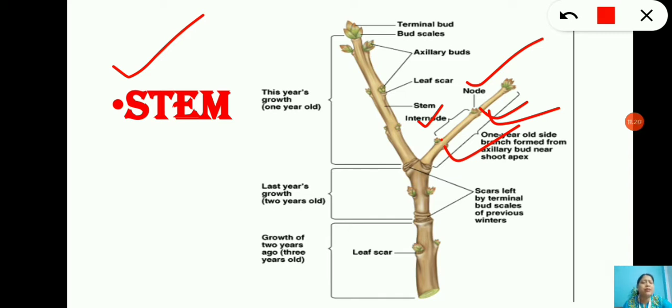Here you can see terminal bud scale, axillary bud, leaf scale, then one year old side branch formed from the axillary bud near shoot apex. This is the drawing of the stem, but you must understand that the stem bears flowers, fruits and leaves. Along with that, the stem consists of nodes and internodes.